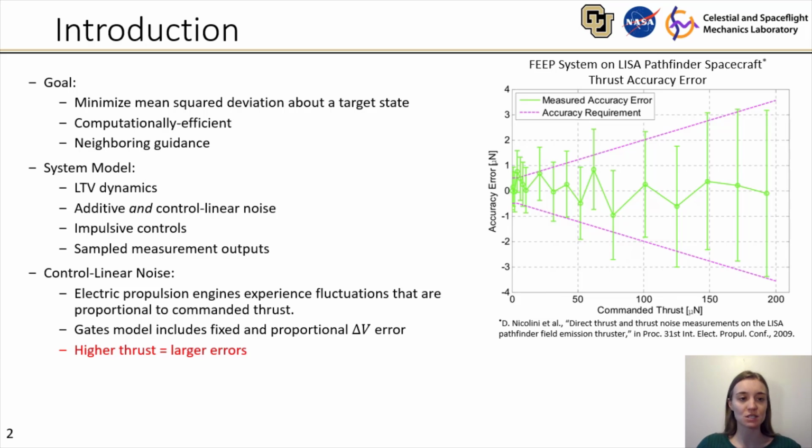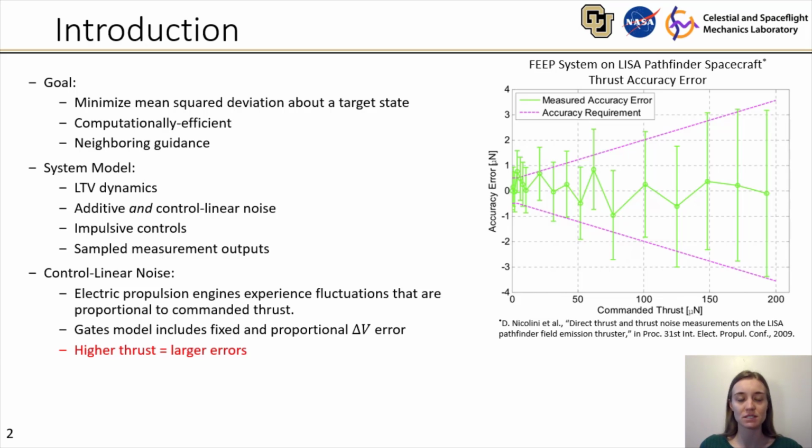We would like the guidance law to be computationally efficient to enable onboard implementation, and we also desire neighboring guidance, or in other words, a guidance law that operates in the linear region about some nominal nonlinear spacecraft trajectory. In our system model, we consider linear time-varying dynamics, additive and control linear noise, impulsive controls, and sampled measurement outputs. The sampled measurement assumption is more realistic for spacecraft that don't have continuous access to new measurements.